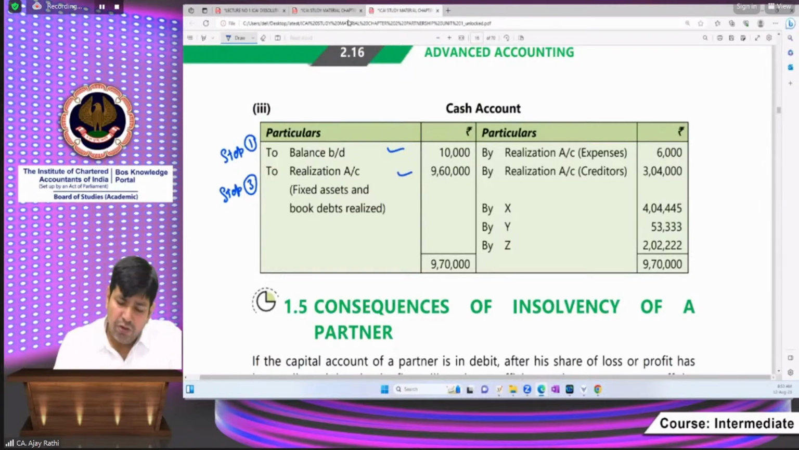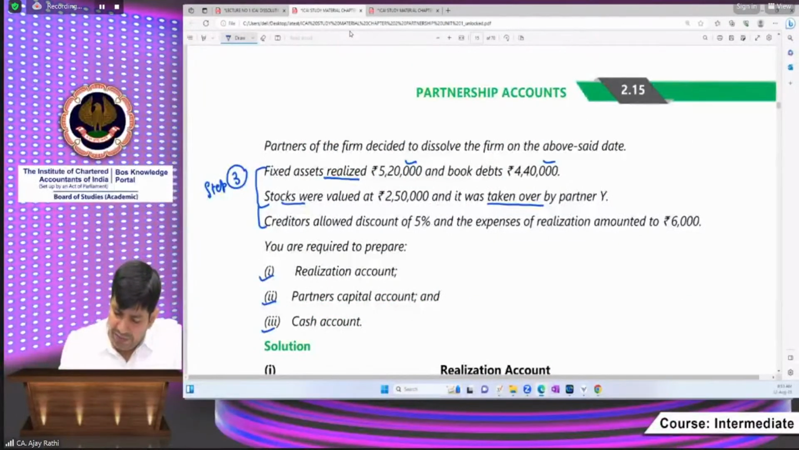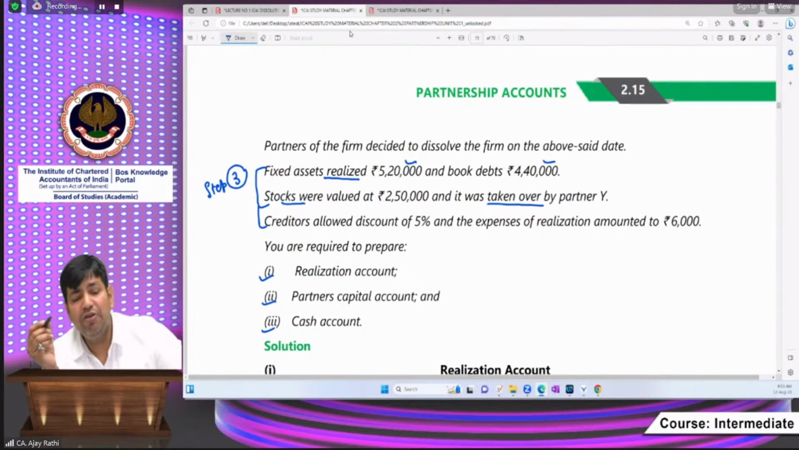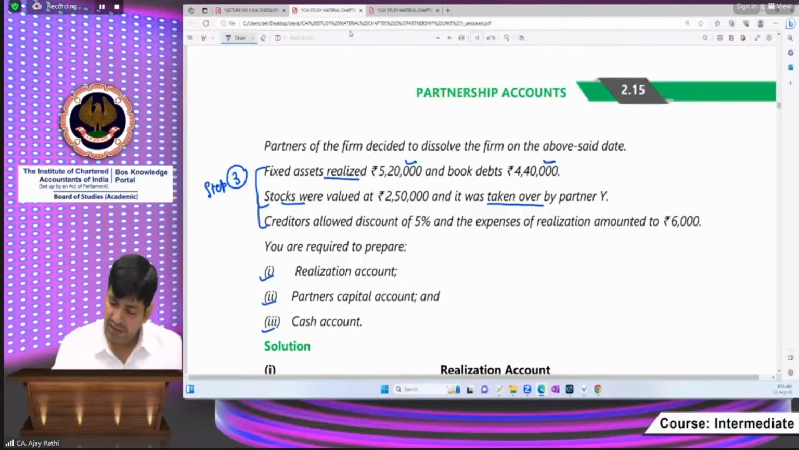Still, part of step 3 is pending, that is the payment part. Creditors allowed 5% discount. It means they have been paid 95%, and expenses of realization are also there. Step number 3: realize the assets and pay off the liability.